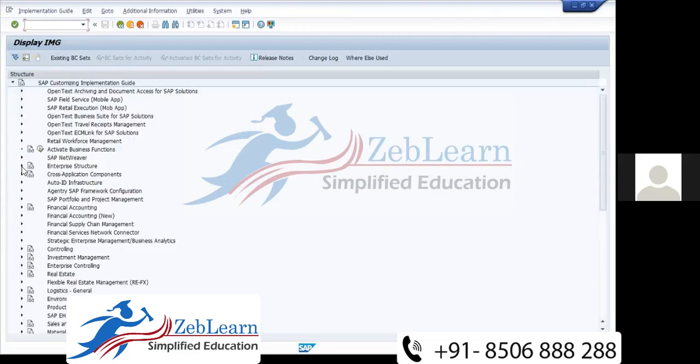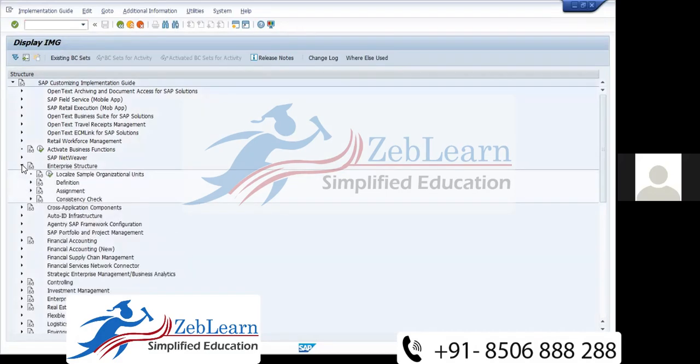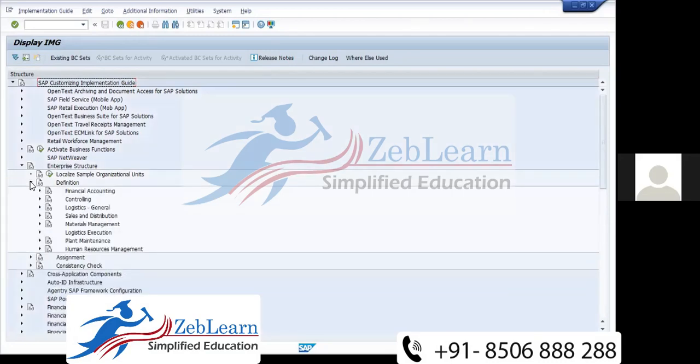You have to click here on this arrow, this black arrow here. Just a single click. Enterprise Structure. Now Definition. This navigation I have already provided in the document yesterday. In that Personnel Administration document, all the steps are given with screenshots.